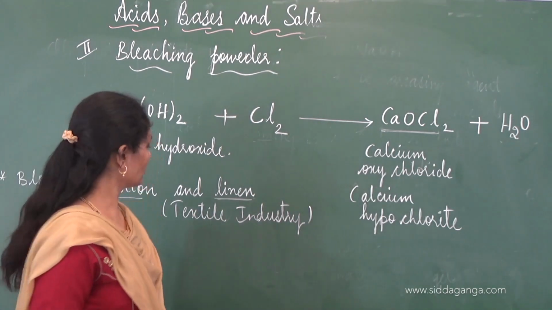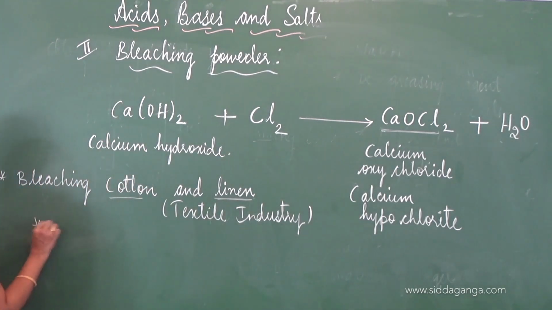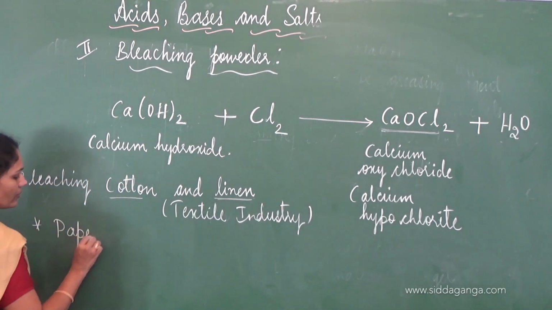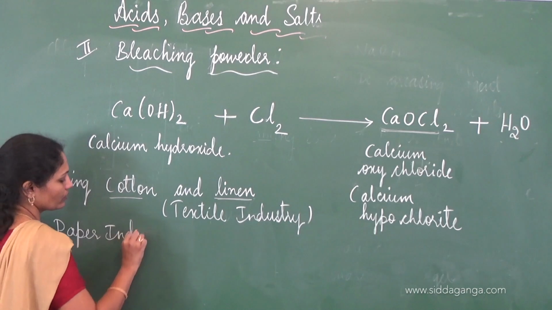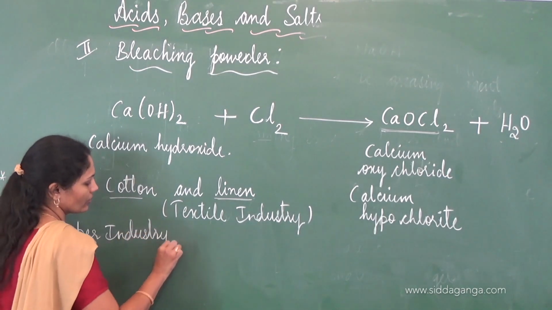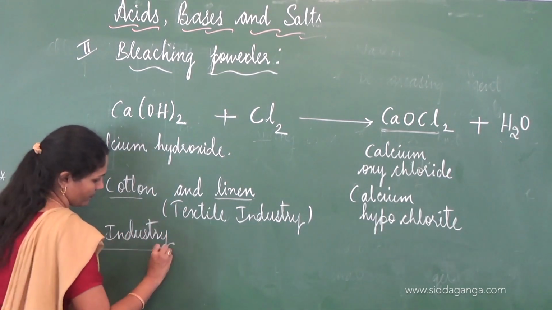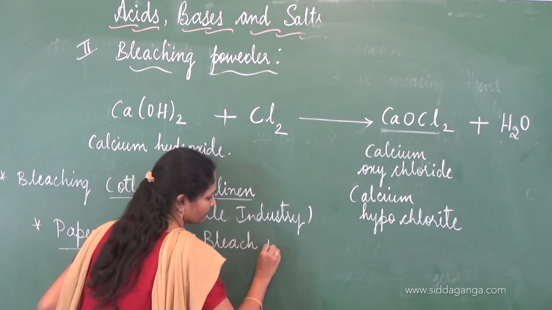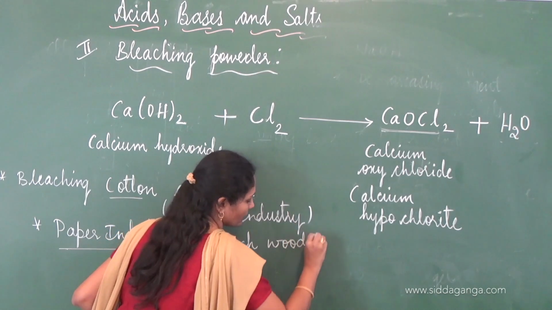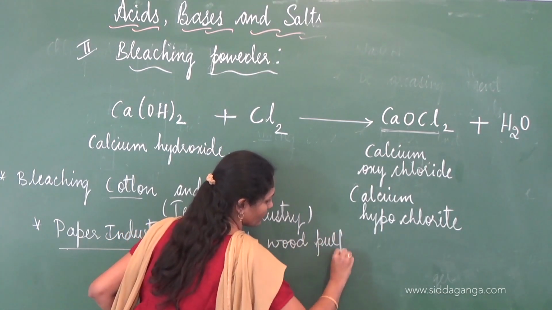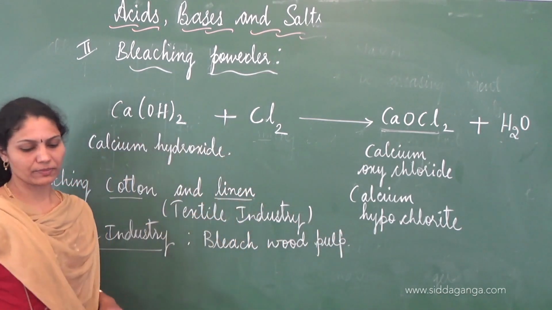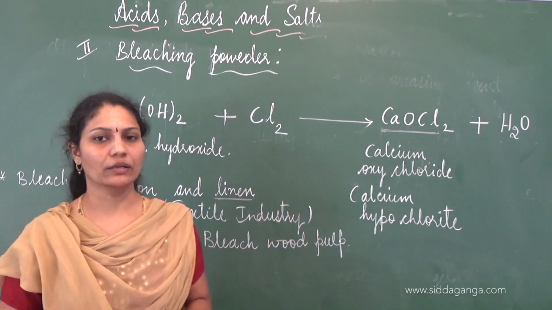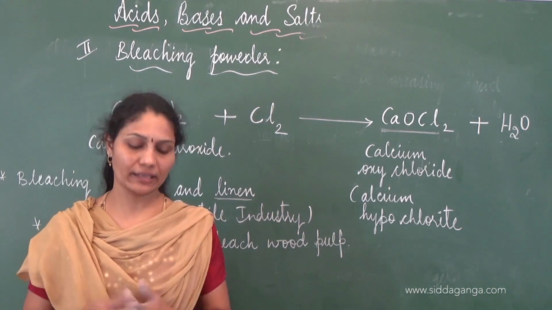And in paper industry, in order to clean, in order to bleach wood pulp. So this wood pulp is bleached, that is impurities are removed. It is bleached, it's made clean.